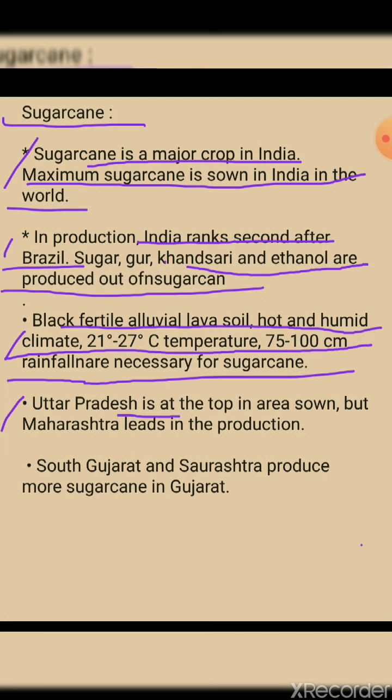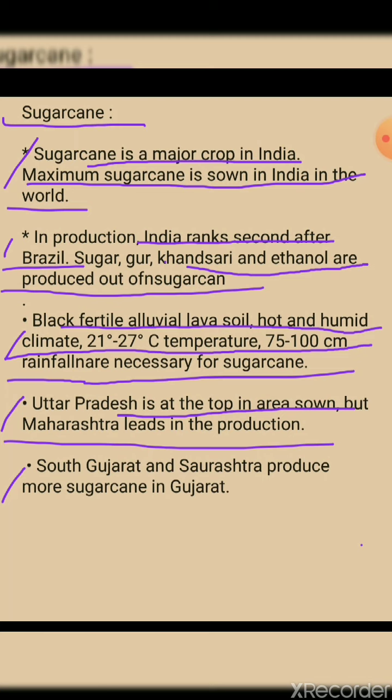Uttar Pradesh is top in area sown in the whole of India. The largest sown area for sugarcane is in Uttar Pradesh, but Maharashtra leads in the production. So students, see the difference. The top area sown is in Uttar Pradesh, but the leading producer is Maharashtra.